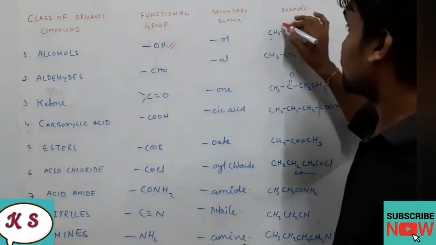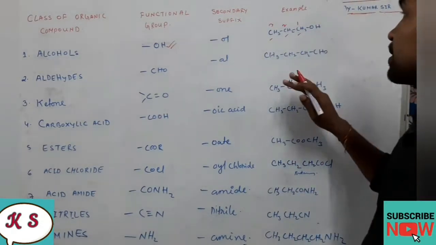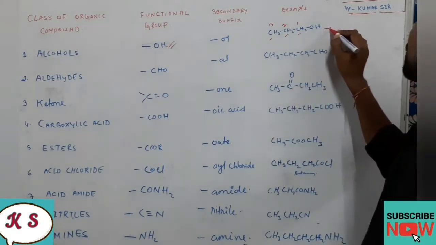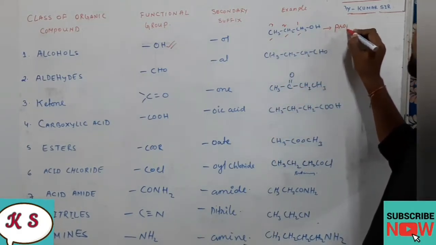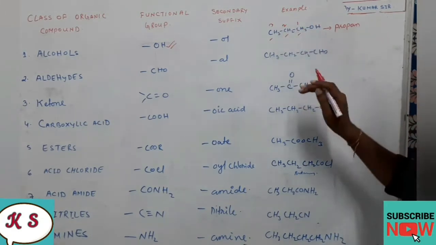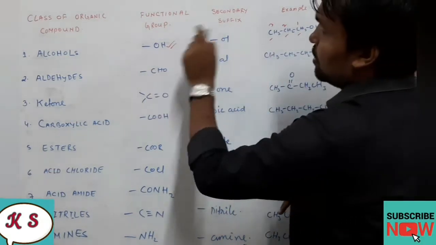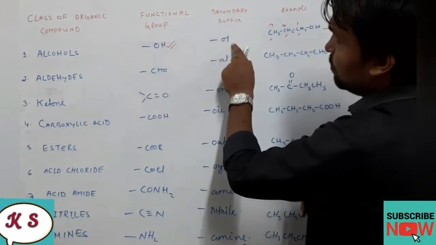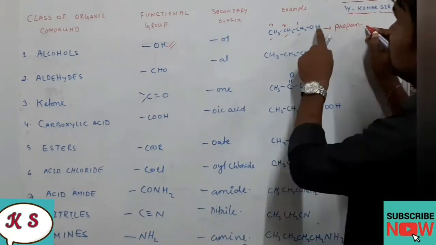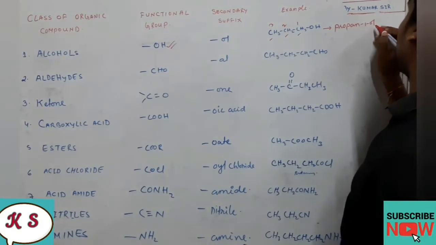So 1, 2, 3. There are total how many carbon in the compound? 3. So what will be the name, root name? The root name for this will be prop. All are single bonded, so an, and at the last OH is present, right? OH is the functional group present, so secondary suffix will be what? Ol. So propanol. And what is the position of alcohol? It is attached to carbon number 1, so 1-ol.